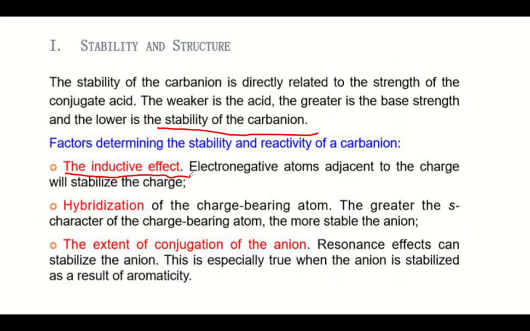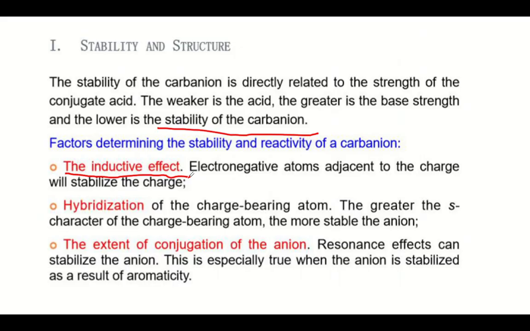The hybridization is another factor. We just have to compare the carbocation and the carbanion, because that will make our learning more fruitful. In the carbocation, we have seen that the more the s character, the lesser the stability. But here it is vice versa: the more the s character, the more stable is the anion.